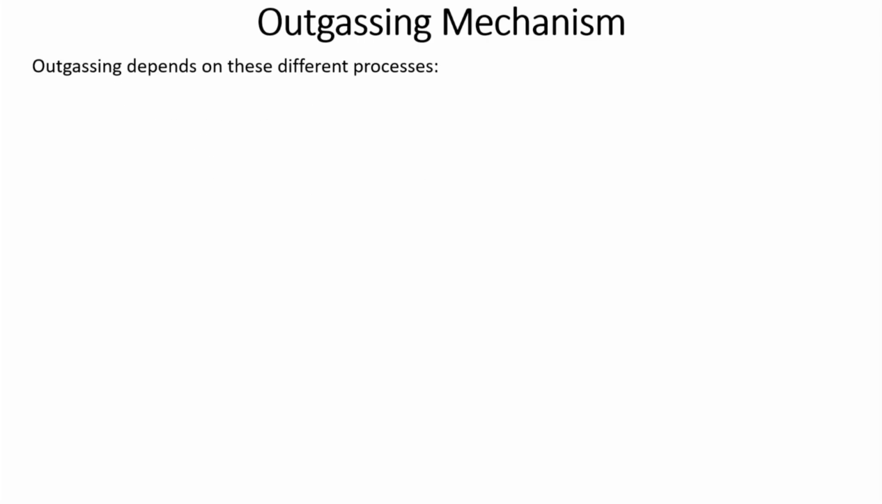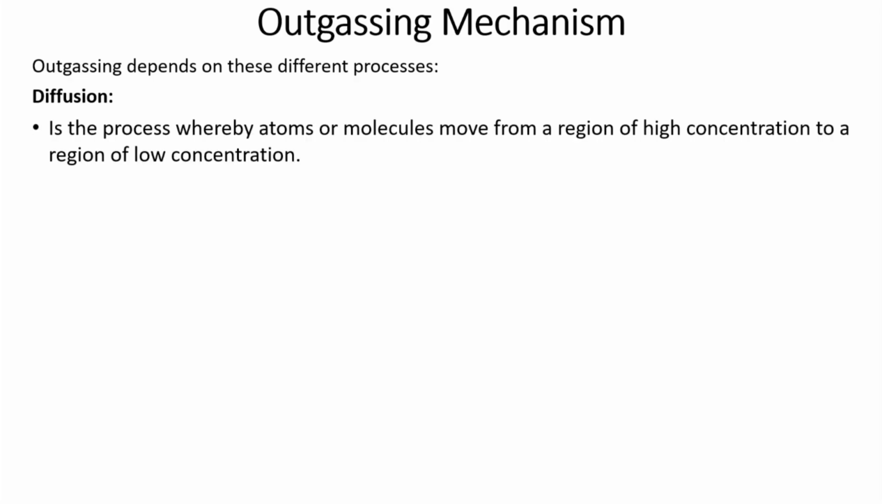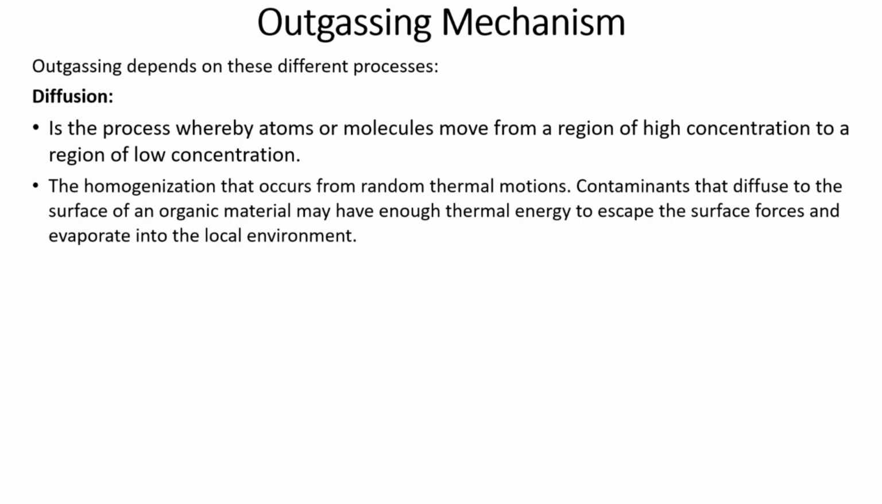So, what is the outgassing mechanism? Outgassing depends on three processes actually. The first we will discuss is diffusion. All of you know that diffusion is the process whereby the atoms or the molecules move from a region of higher concentration to a region of low concentration, and this homogenization, the tendency to make the medium homogeneous, occurs because of the random thermal motions of the particles.